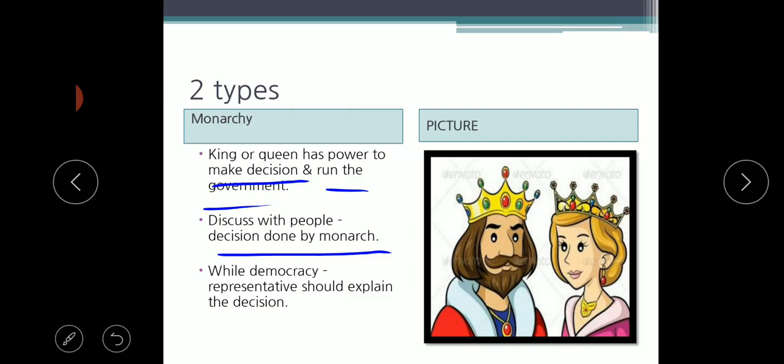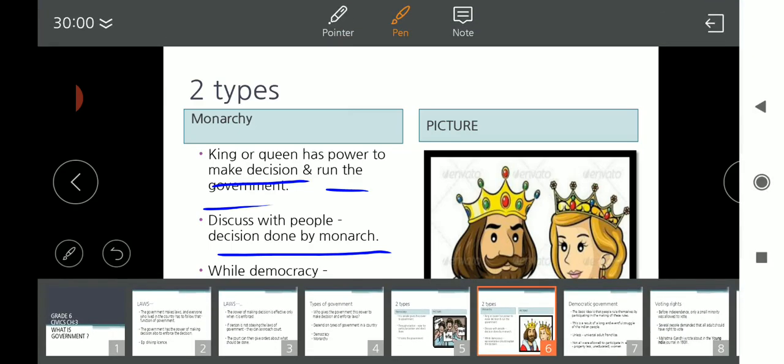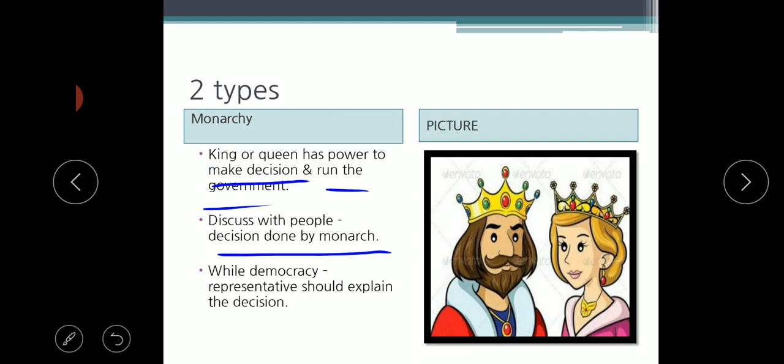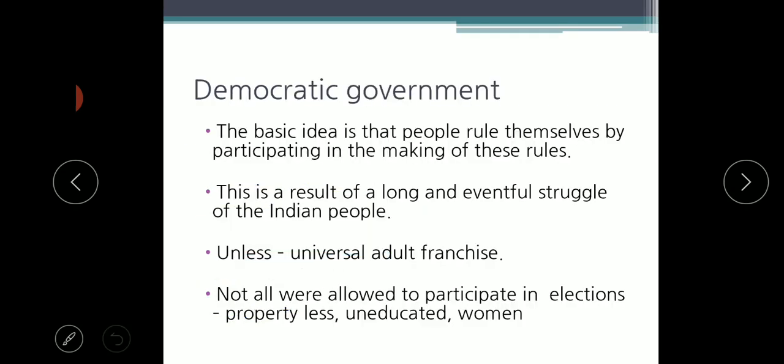But in a democracy, the representative should explain the decision. A king or queen can take the decision, but they need not explain what they have decided or what the decision fully means. In a democracy, the representative should explain the decision to the people. So this makes democracy and monarchy differ.